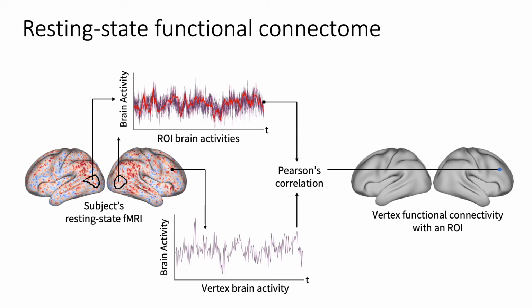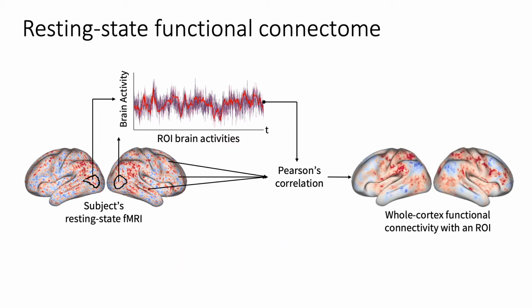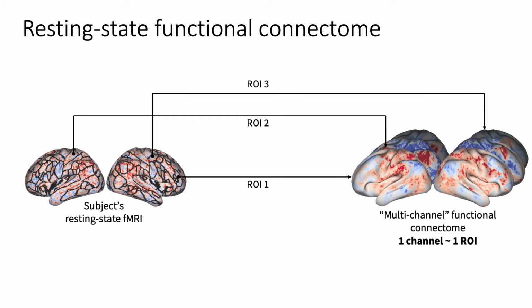This gives a functional connectivity measure between the vertex and the ROI. Repeating the computation for the entire cortex, we get the whole cortex functional connectivity with a given ROI. And if we repeat the procedure for all the ROIs in the brain, we get the functional connectome.